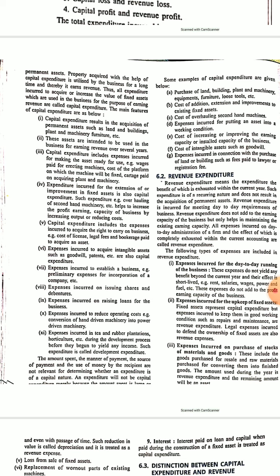On the basis of that, the benefits of those preliminary expenses will be available for the life of the company. So we capitalize that expenditure, and that is deducted from the revenue incomes for a long period of time. So these kinds of expenses are supposed to be of capital nature.